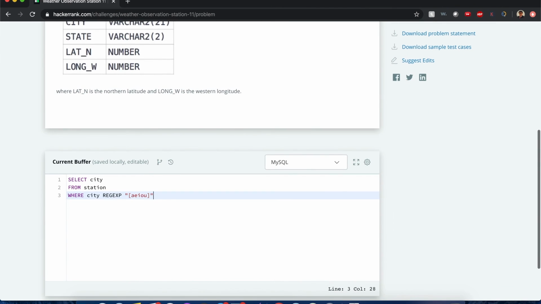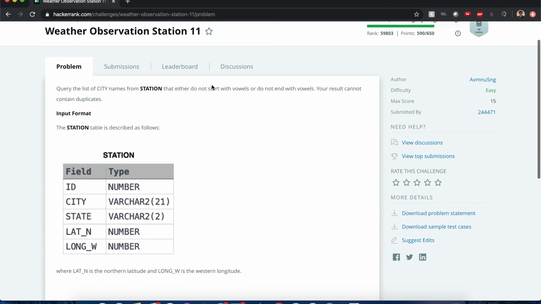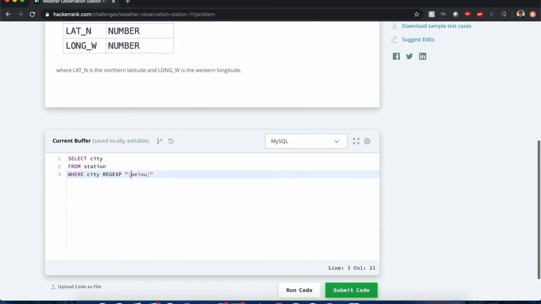And remember, I could do two conditions with regular expressions like this or that one. In this case, I did use an and, but you can also use an or. But to make it more concise, I prefer to put this all under one regular expression. So regular expression AIOU, so it doesn't start or end with vowels. So we for sure can do this.